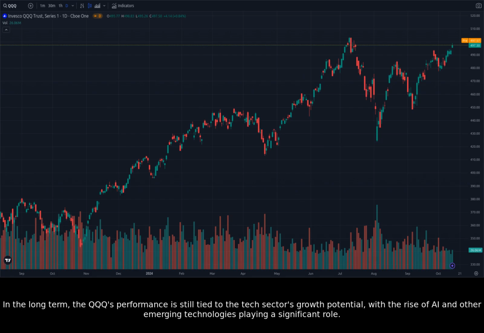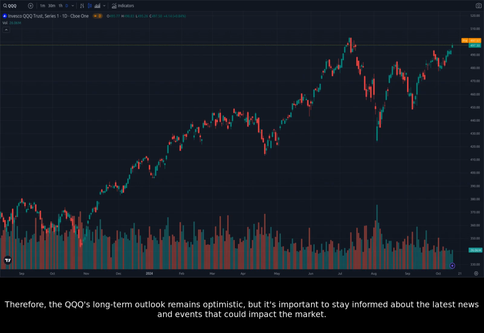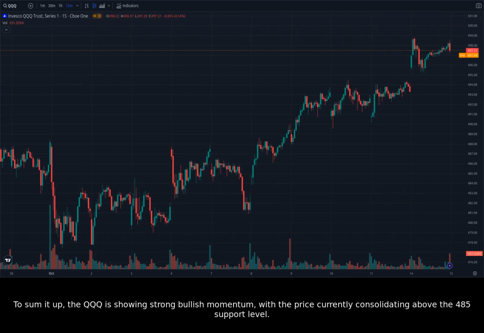In the long term, the QQQ's performance is still tied to the tech sector's growth potential, with the rise of AI and other emerging technologies playing a significant role. Therefore, the QQQ's long-term outlook remains optimistic, but it's important to stay informed about the latest news and events that could impact the market. To sum it up, the QQQ is showing strong bullish momentum, with the price currently consolidating above the 485 support level.